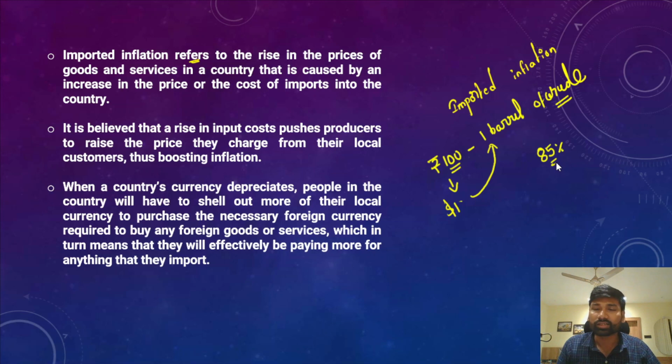Now in this context, please understand, if there are less forex reserves with us, and there is more demand for forex, what happens? Our currency value with respect to the dollar significantly declines. So now we must pay 110 rupees to purchase $1 in the international market. So now we are paying more rupees to purchase the barrel of crude oil. Earlier we used to purchase a barrel of crude oil for 100 rupees. Now we are paying 110 rupees to purchase the same barrel of crude oil.